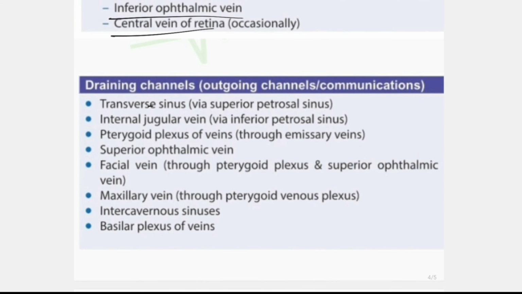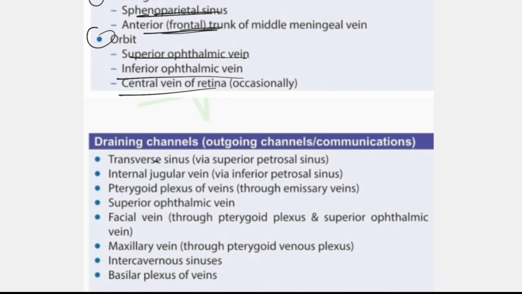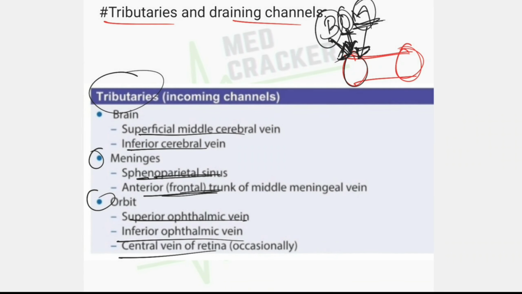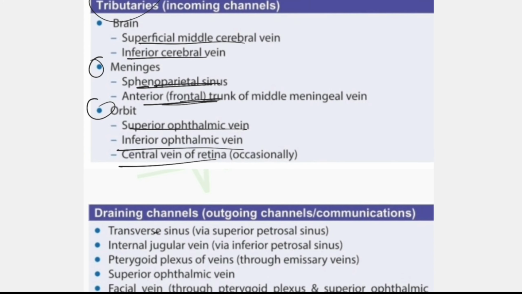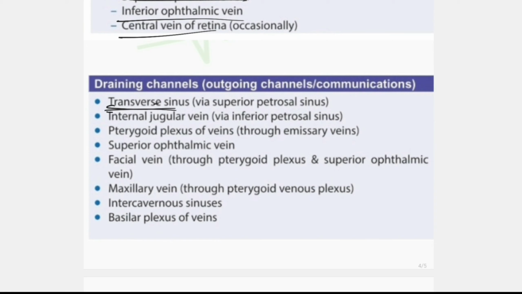Now about the draining channels, that is the outgoing channels from the cavernous sinus. What are the outgoing channels from the cavernous sinus? They are the transverse sinus via the superior petrosal sinus. We already discussed this in detail in dural venous sinus. The transverse sinus communicates with the superior petrosal sinus. That is, an outgoing channel of the cavernous sinus is the transverse sinus. Another is the internal jugular vein via the inferior petrosal sinus. Then the pterygoid plexus of veins through emissary veins.